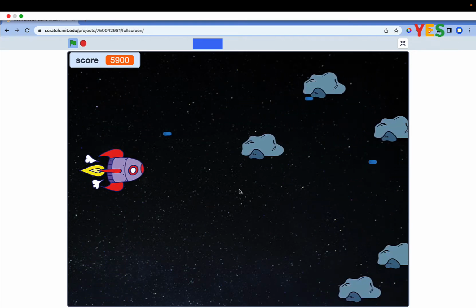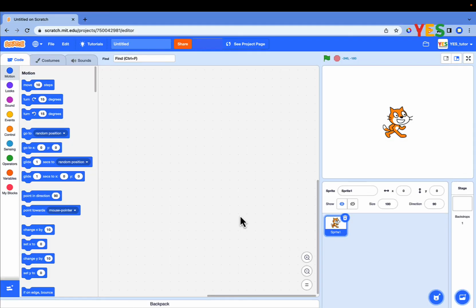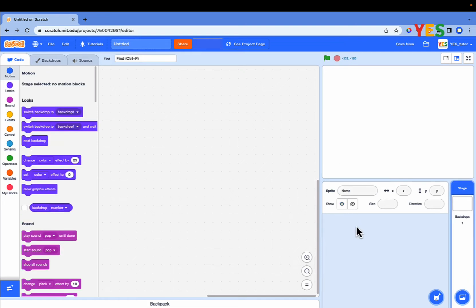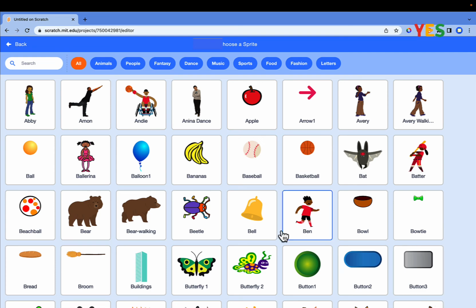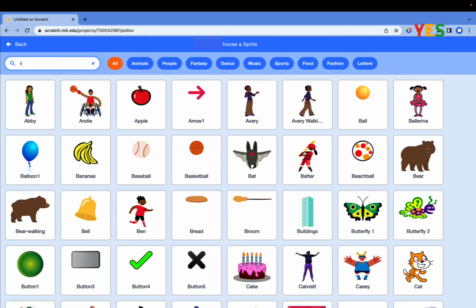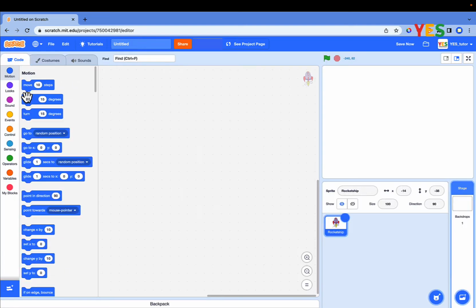For that, we will have to choose a rocket ship sprite. Let's pick a spaceship sprite for the game. First, delete the cat. Click on Choose a Sprite. Search rocket ship and click it. Rocket ship added. Change the size and direction of the rocket ship as shown on the screen.